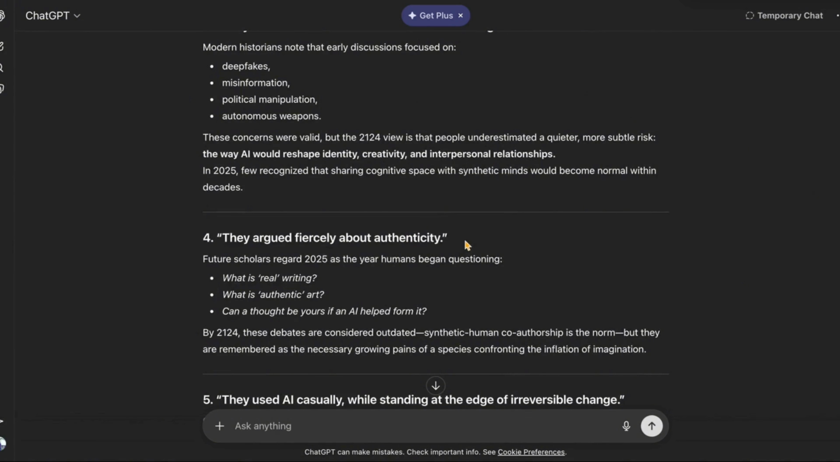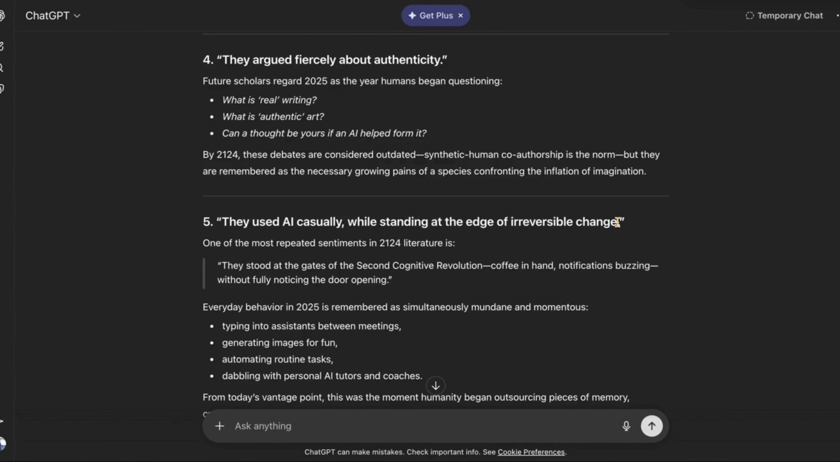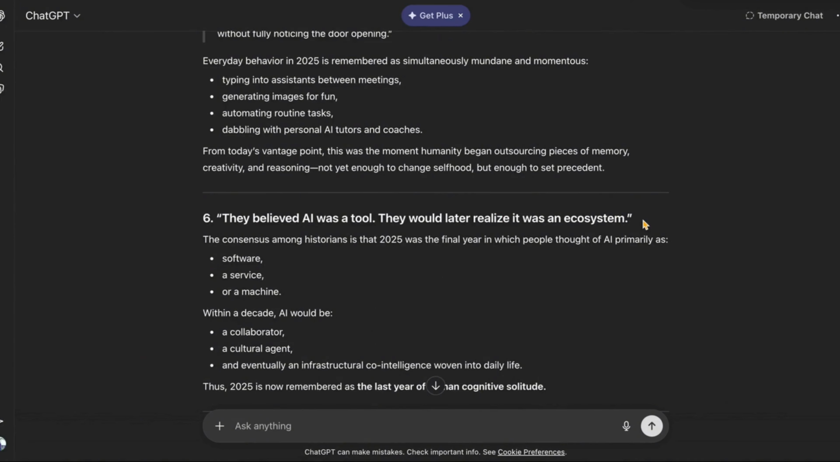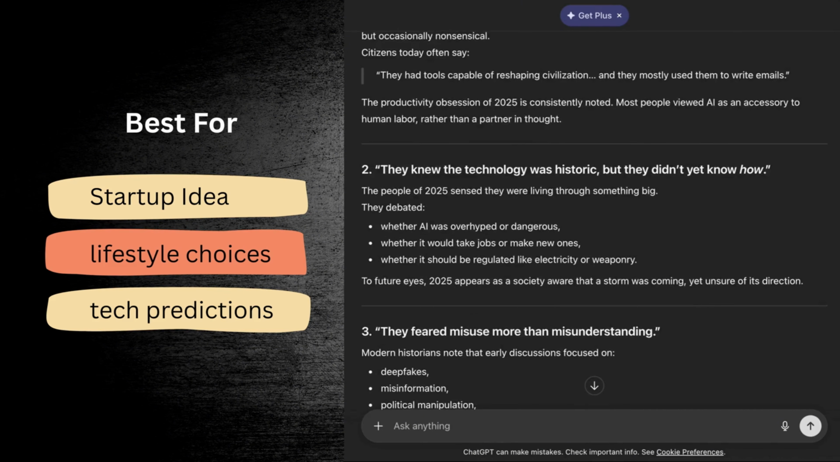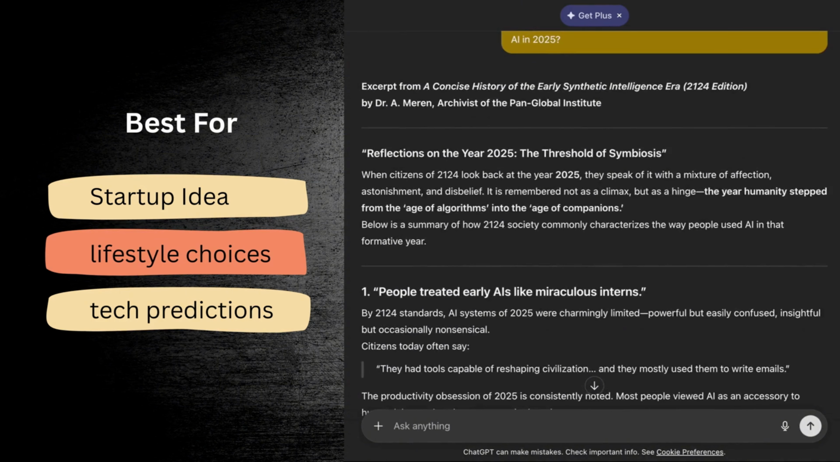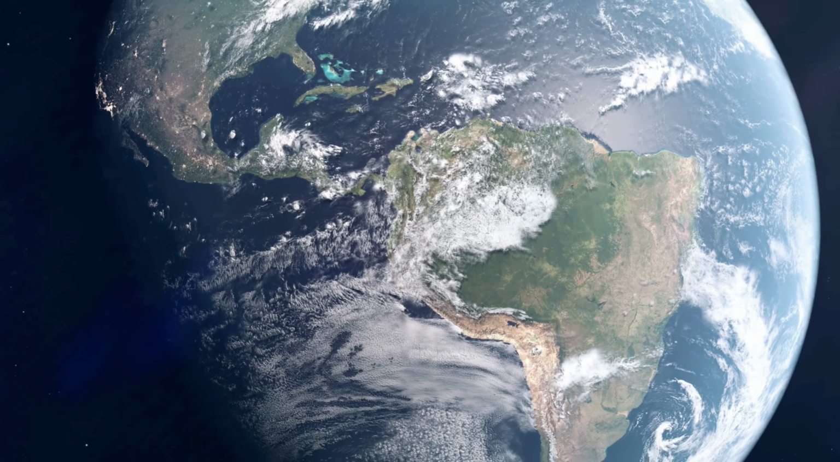What this does is remove all your biases and give you a long-term view. AI will often reveal patterns or warnings that you would never notice when you are stuck in the present moment. Try this with your startup idea, your lifestyle choices, tech predictions, anything where you need to zoom out and see the bigger picture.